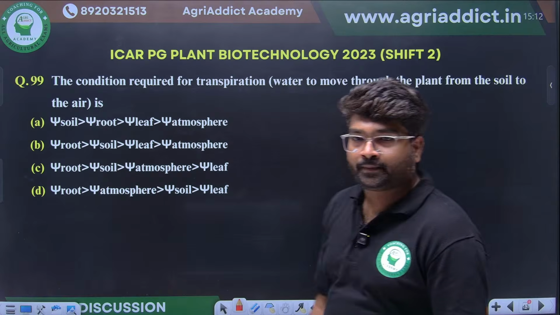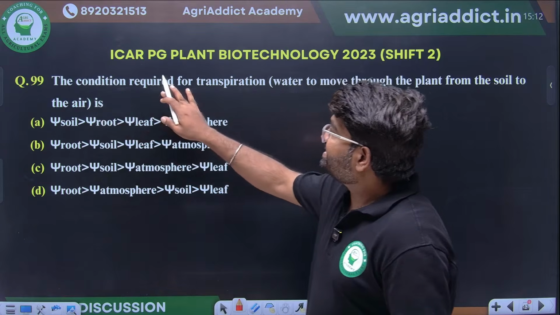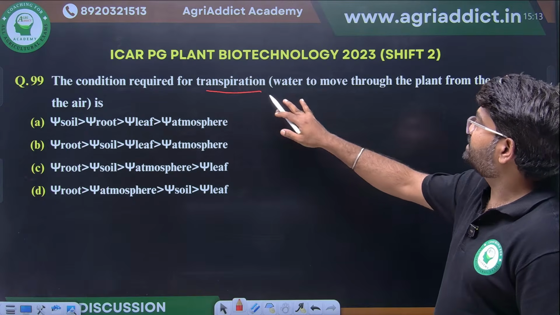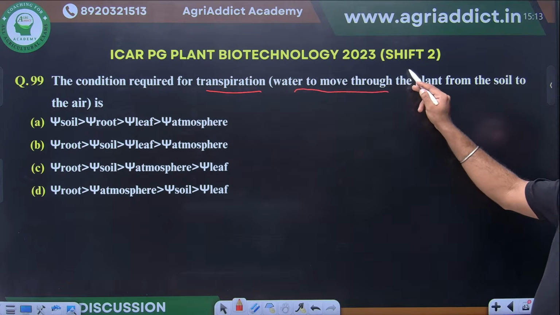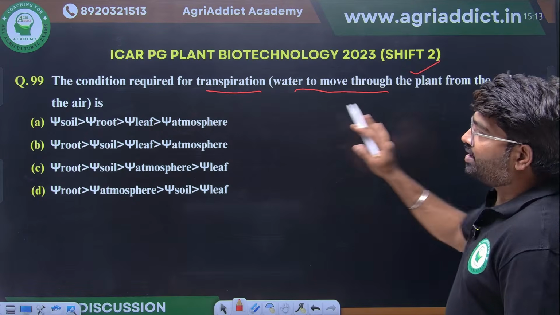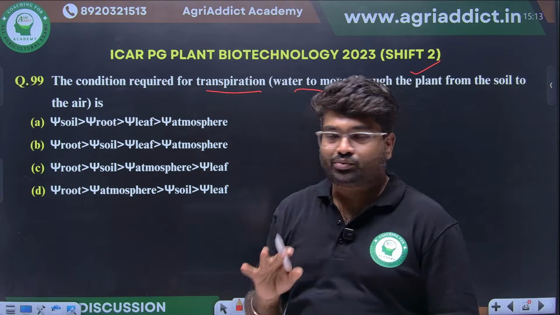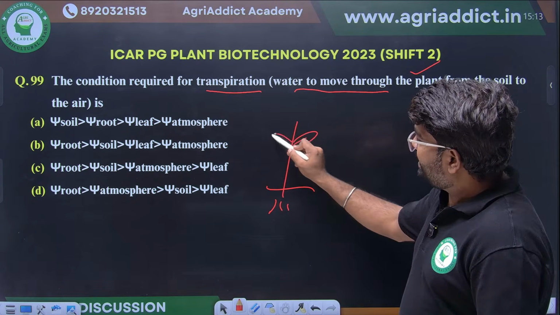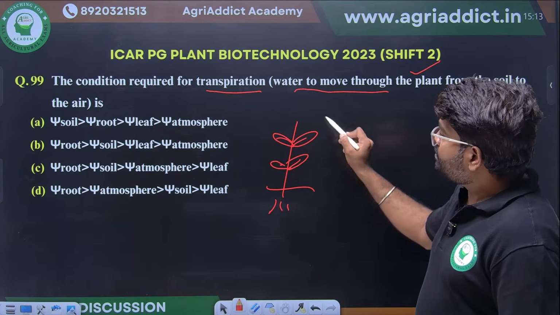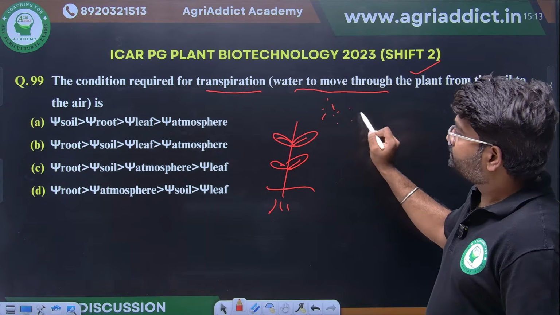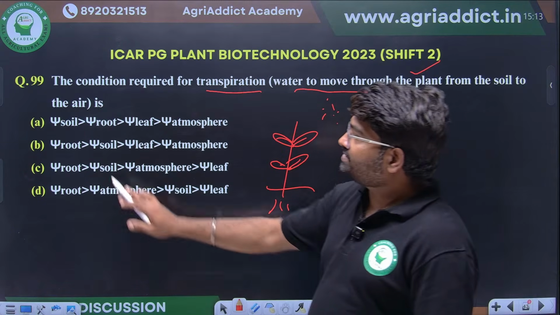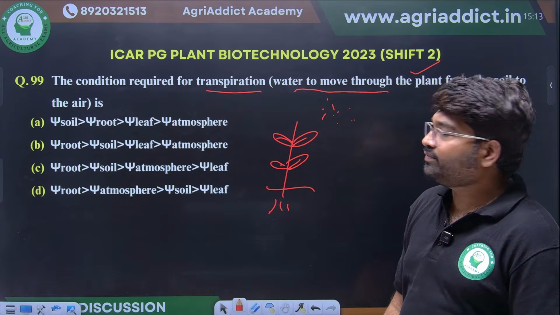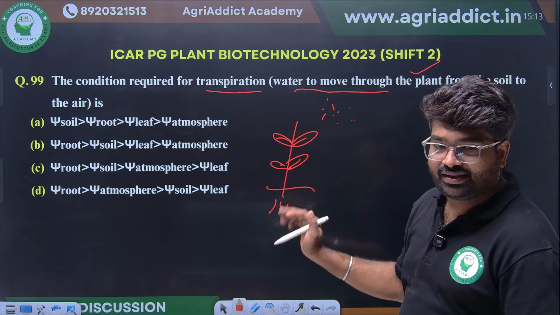The condition required for transpiration, that means water moves through the plant from soil to air. If water is moving from soil to air, how should the water potential be? The water potential of soil should be less or greater, or root should be more, or leaf or atmosphere. Just tell me the answer.